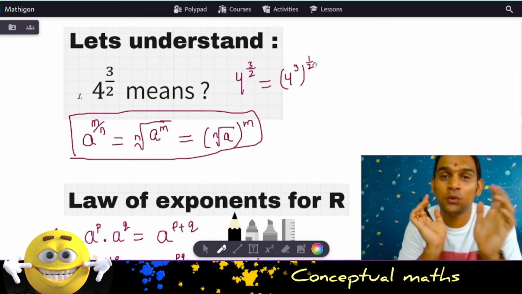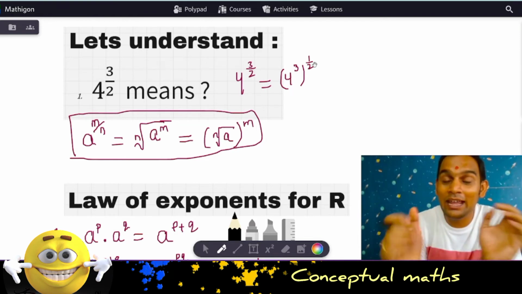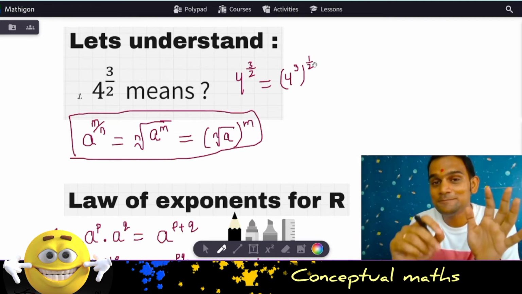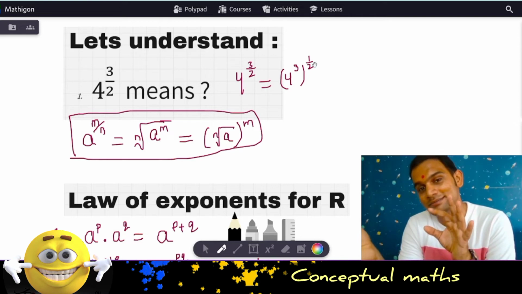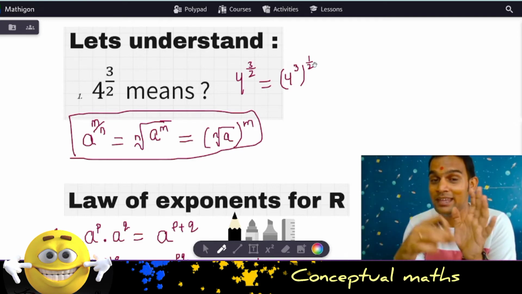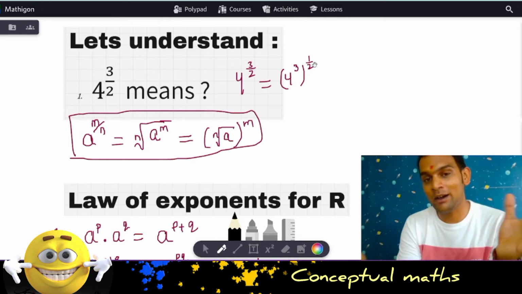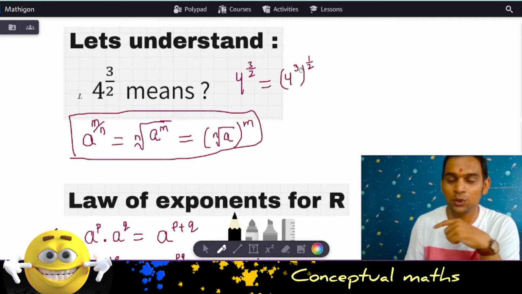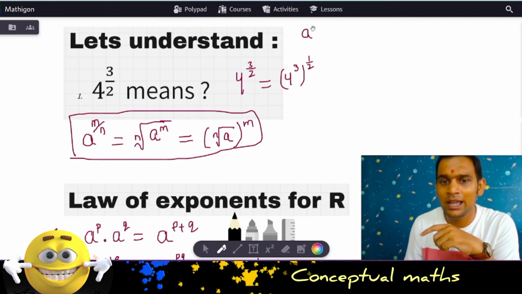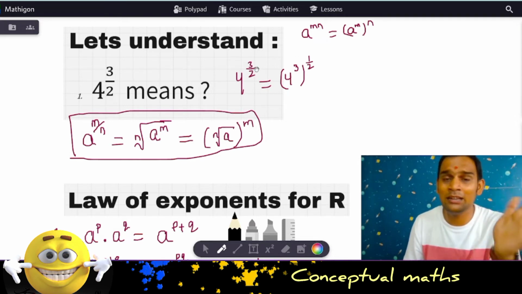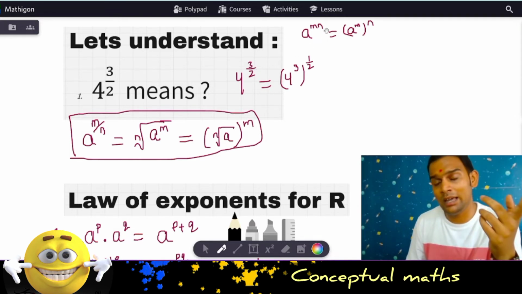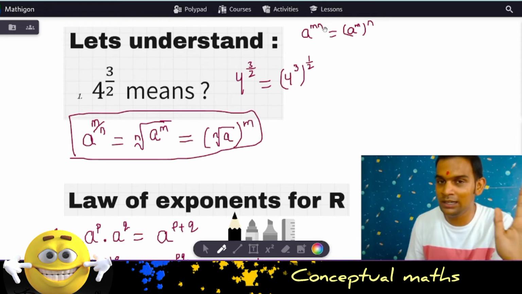Yeah. What property have I used? I have used the property that if you have a to the power m times n, you can also write it as a to the power m, to the whole power n. Yes or no? That is what I have written. I will write it once again here. If you have a to the power mn, I can write it as a to the power m, whole to the power n. Yes. Over here we are dealing with fractions. Till exponents till now, we were only dealing with natural numbers. That's the only difference.